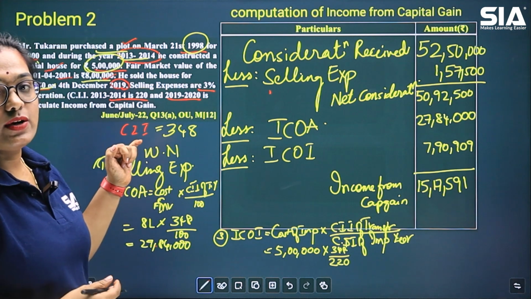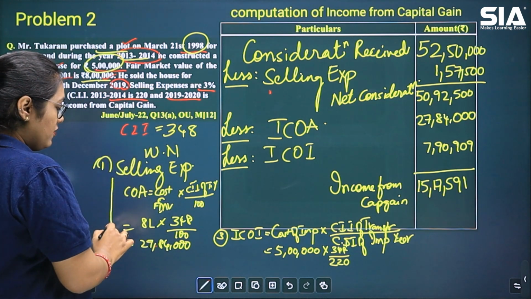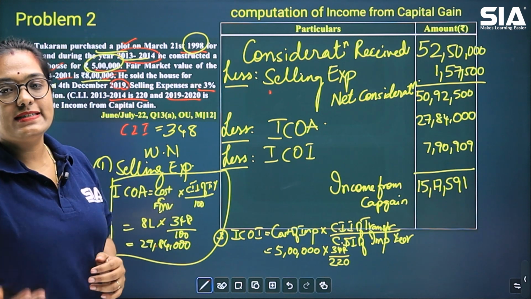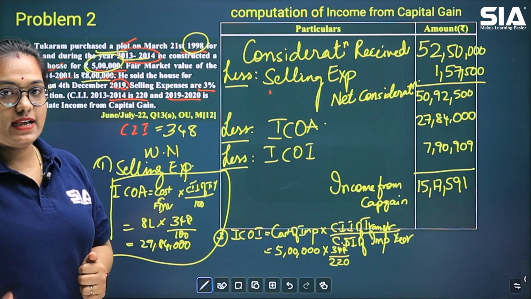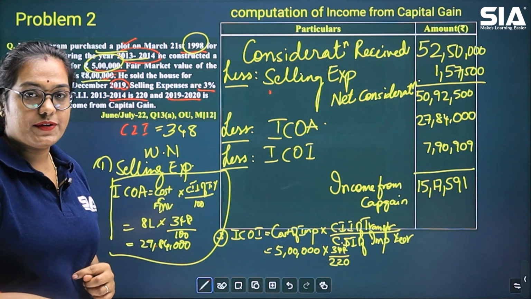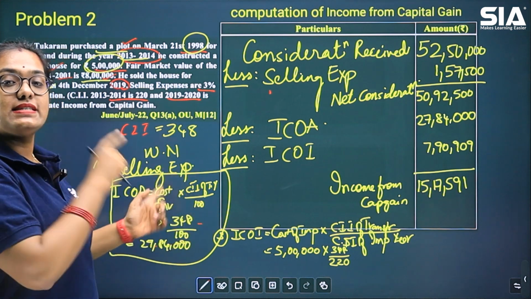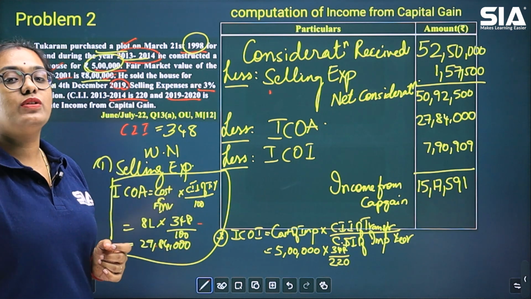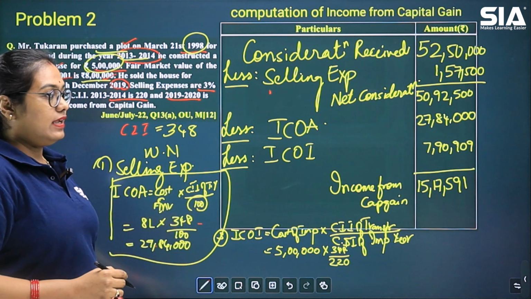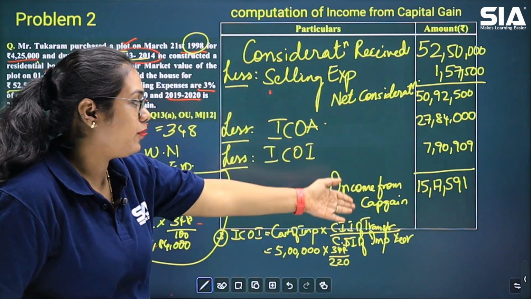So first we have calculated index cost of acquisition. How do we calculate it? Index cost of acquisition is equal to cost of the asset or fair market value, whichever is higher, into cost inflation index of the transfer year divided by 100. Why divided by 100? Because this asset was purchased before 2001. Then you will get a value of 27,84,000. You will just put it up here in the pro forma.